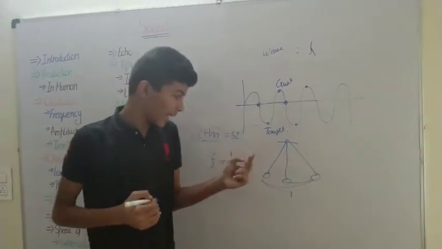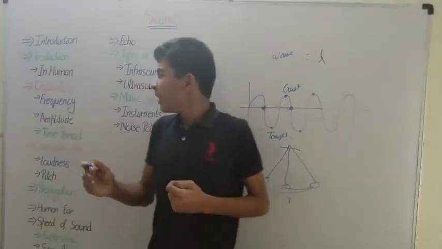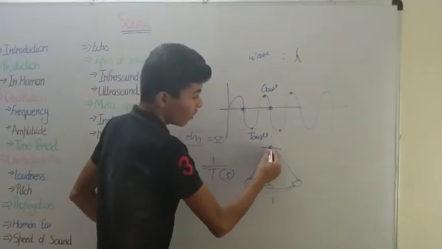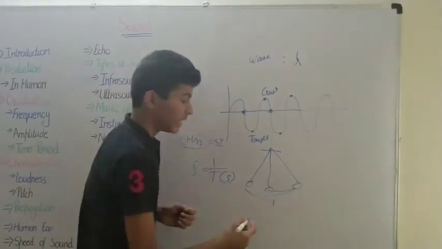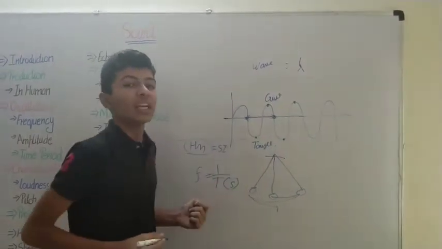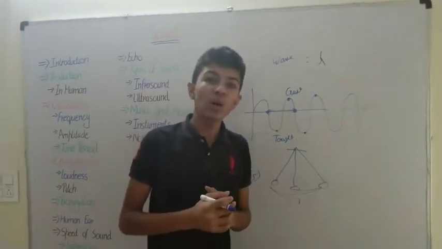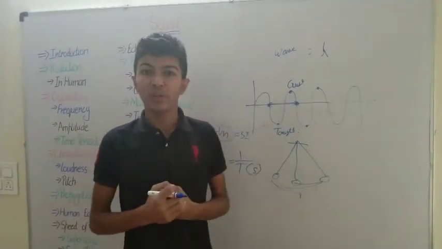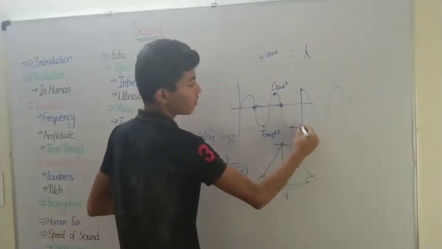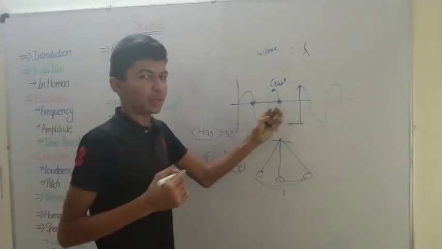We have discussed the time period. What is this time period? The time period is nothing but the time that it takes to complete one oscillation, that is the distance of one complete wavelength. And now we have one more term, that is called amplitude. What is the amplitude? The amplitude is the highest distance between the start and the crest. This is called the amplitude.